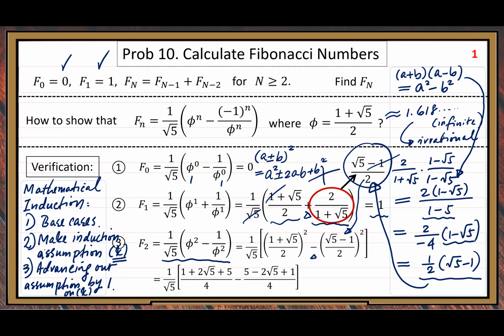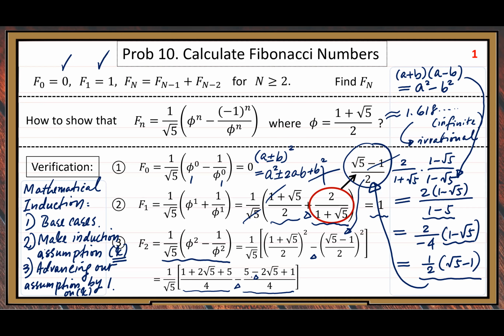So we apply this formula, and we get these two expansion expressions. With the same denominator, for the numerator part you can see 2 root 5. No cancellation, because the minus sign becomes a plus sign.